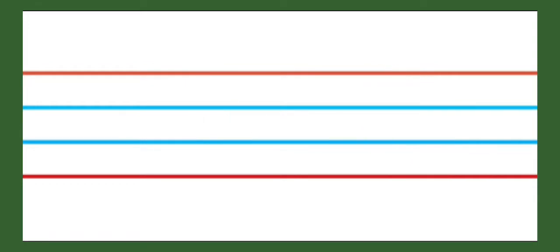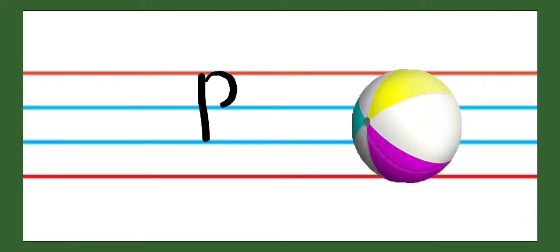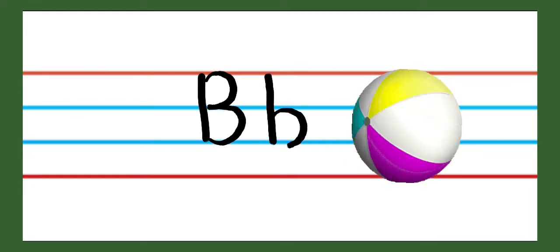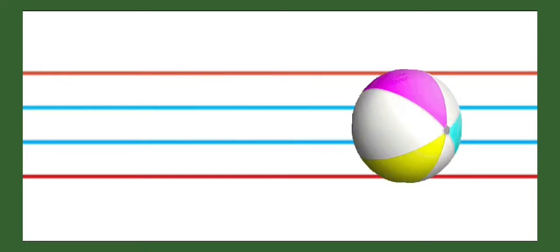Now next letter is B. B says B. This is capital letter of B. Small letter B. B for ball. B says B.